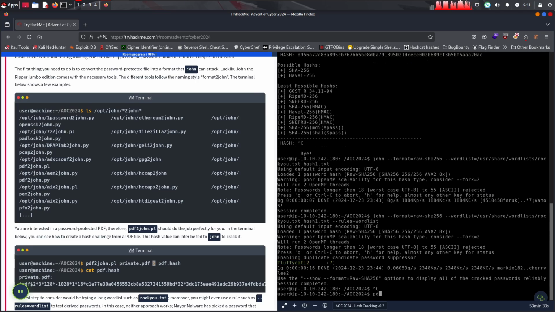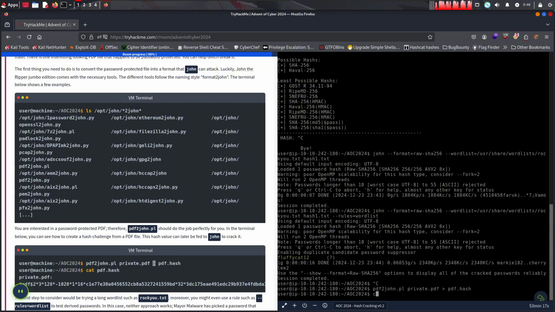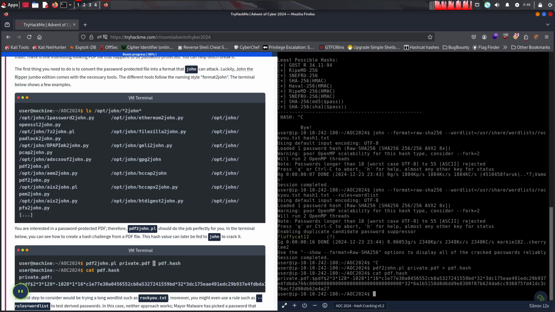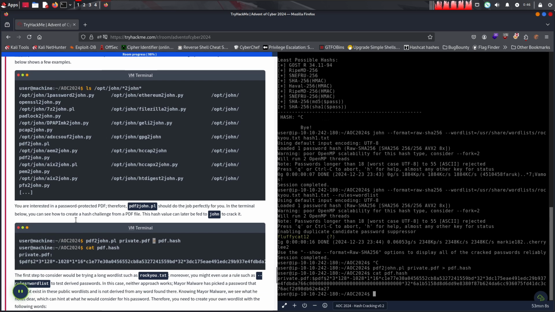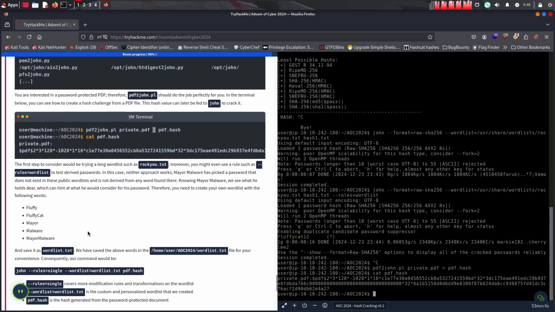Just use pdf2john.pl, which is Perl, if I recall correctly. private.pdf into pdf.hash. Cat pdf.hash. Works like a charm. Alright, we're going to use the word list.